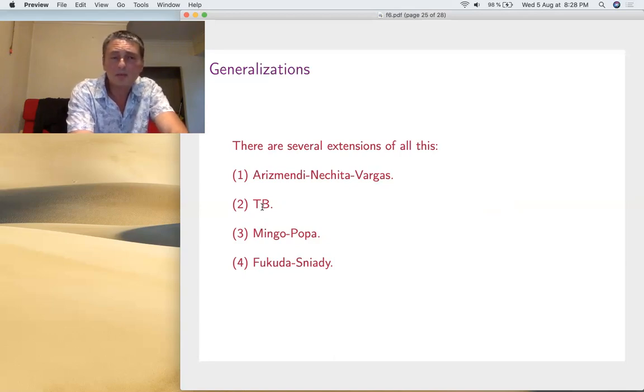So I looked a bit into super easiness, that's the more modern version of easiness now. And there are a lot of very interesting results, and super easily modified Wishart matrices are very interesting things. Also work by Mingo and Popa on block modifications of Wishart matrices, and also Fukuda and Sniady, very interesting work in connection with Weingarten determinants and things like that.